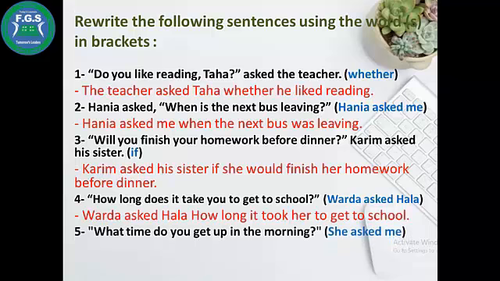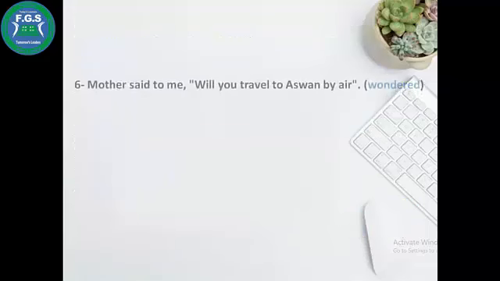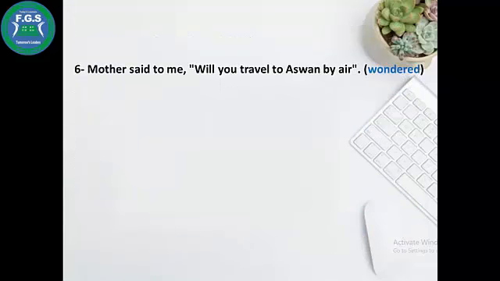What time do you get up in the morning? She asked me what time I got up in the morning. She asked me what time, and the subject I, the verb get will be got, because we have do, so we will remove do and put the main verb in the past simple, in the morning. Mother said to me, will you travel to Aswan by air?